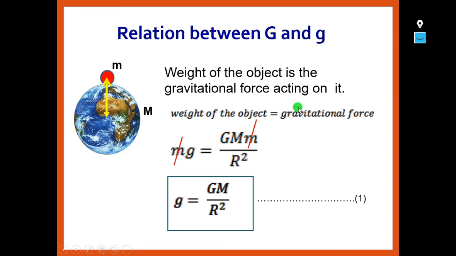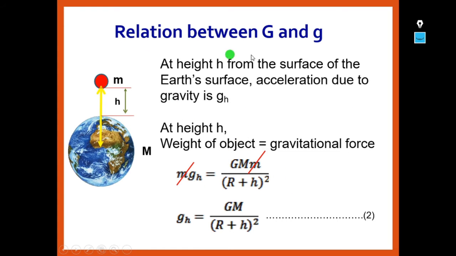If you write these and simplify the equations, small m is going to be cancelled on either side. So the remaining we get is small g equal to G M by R square, where G is the universal gravitation constant, capital M is the mass of the earth, and R is the distance between the earth and the object which is on the earth's surface. So acceleration due to gravity is equal to the product of G and M divided by R square.